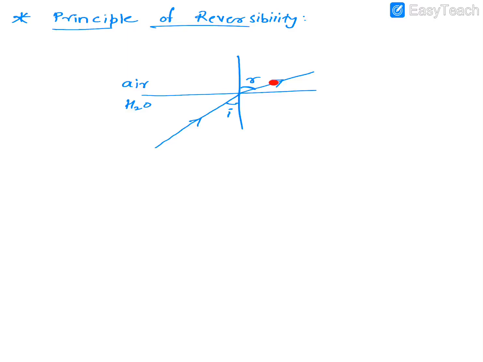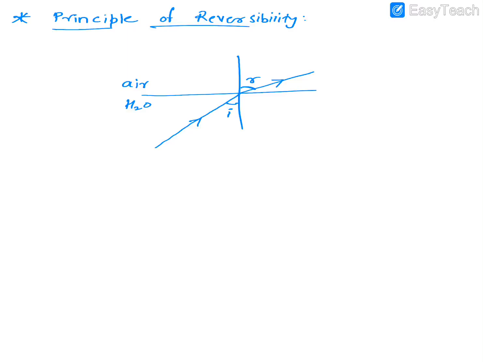And then bent. So the principle of reversibility states that if you allow light to pass through the same path as the refracted ray, then you will find it will again follow back the same path of the incident ray. Is it clear? So the incident ray and the refracted ray, whatever path is followed by them, will get interchanged while coming back.